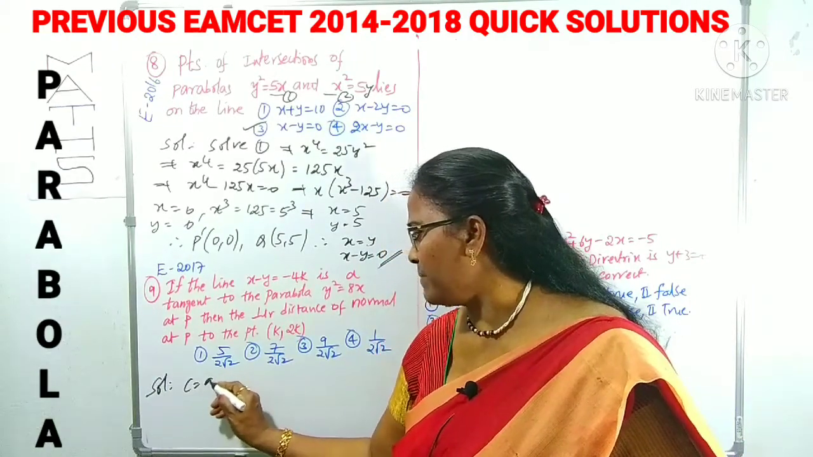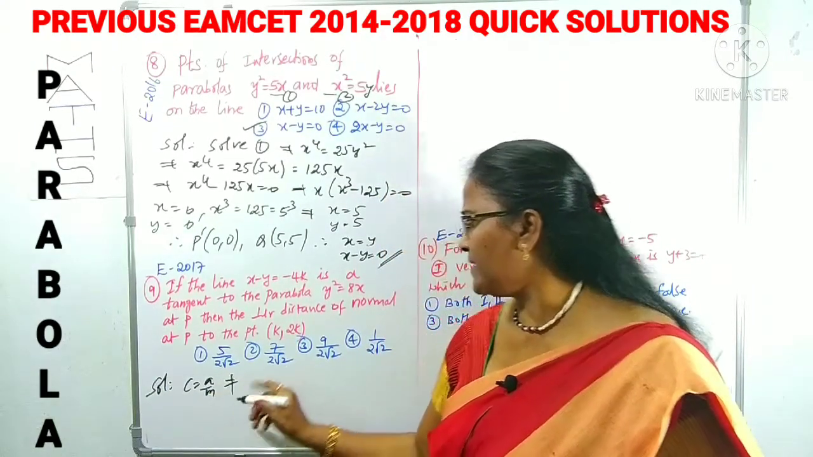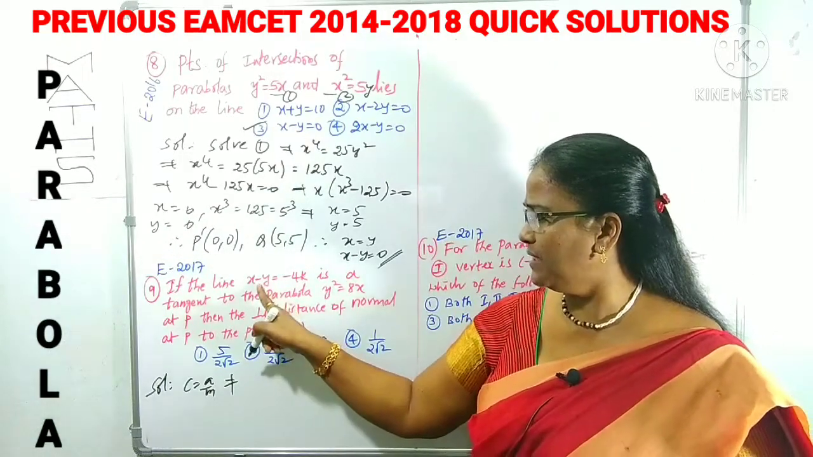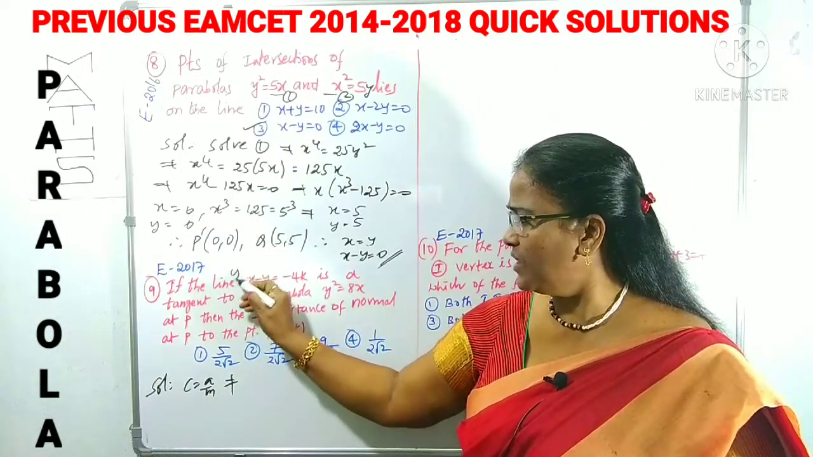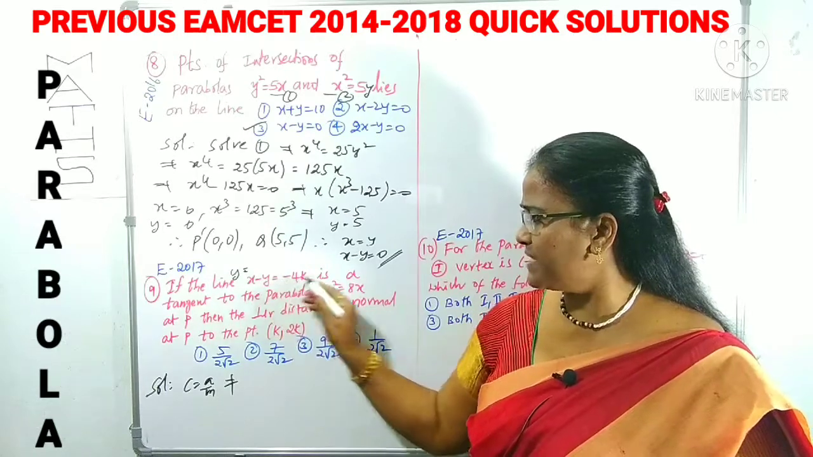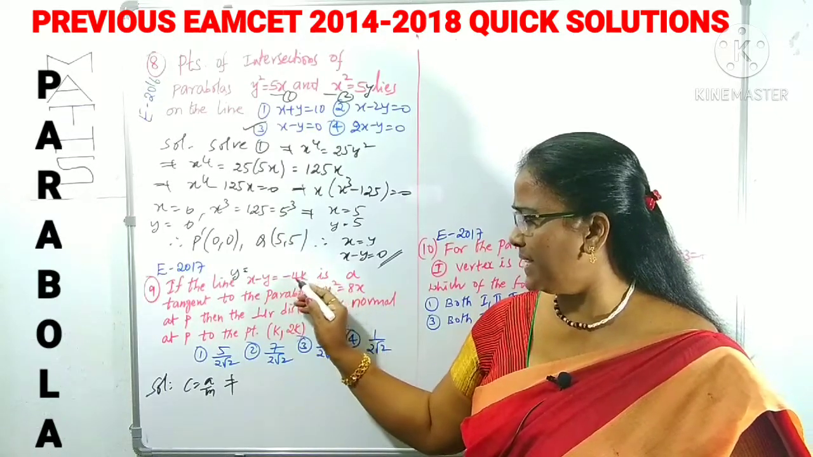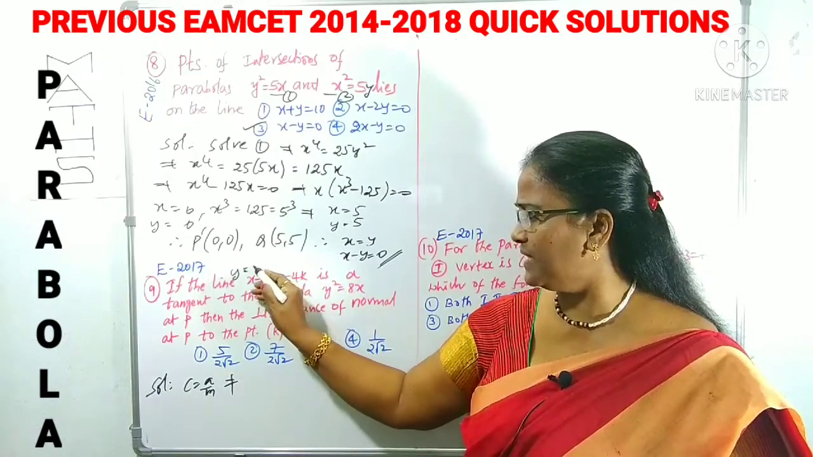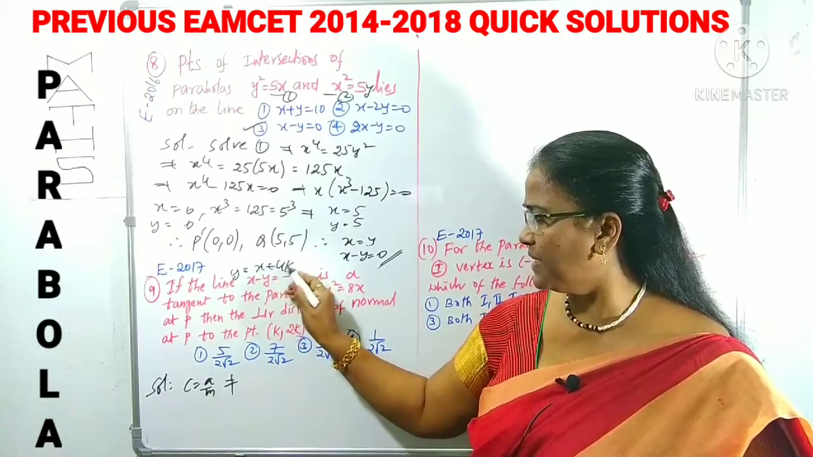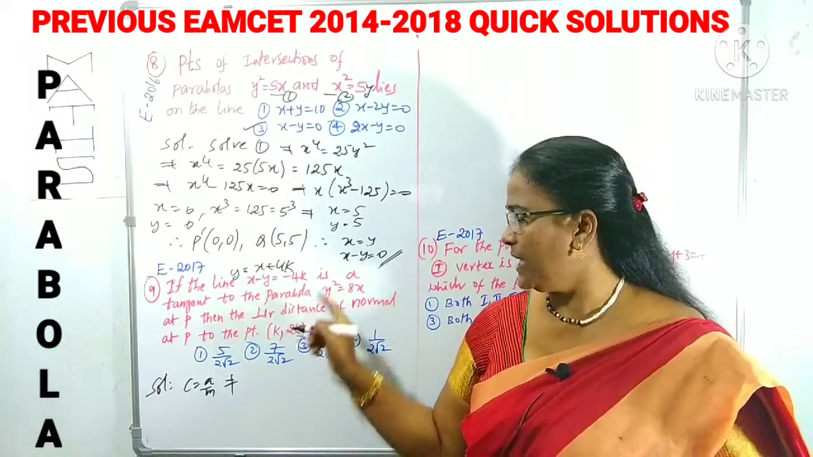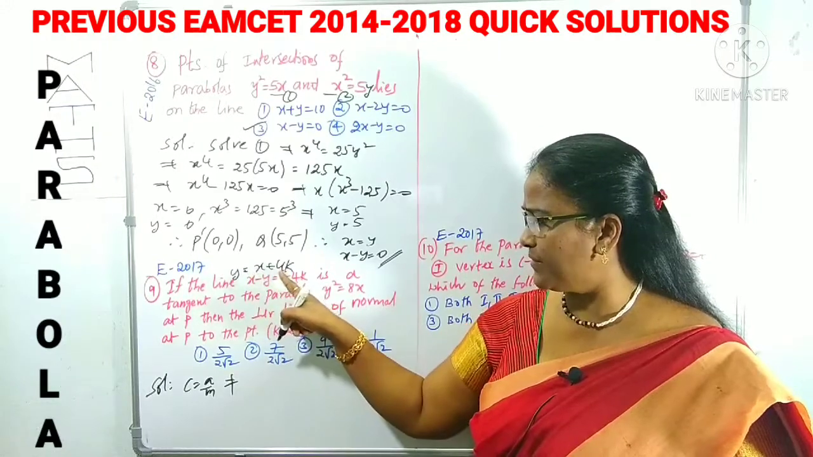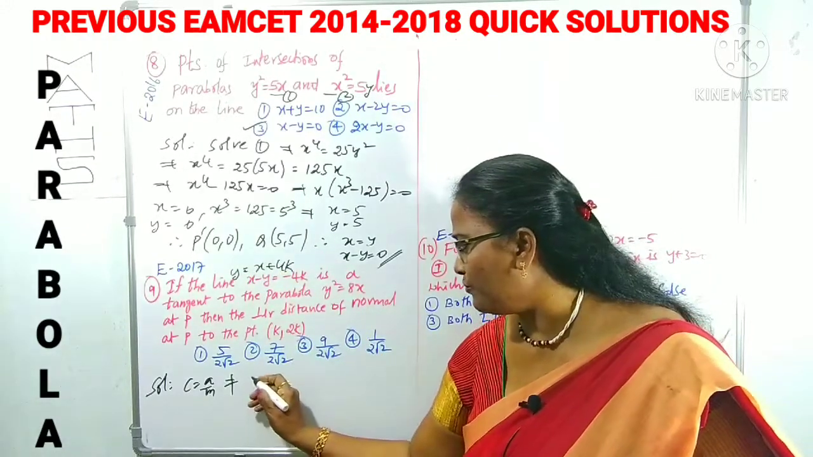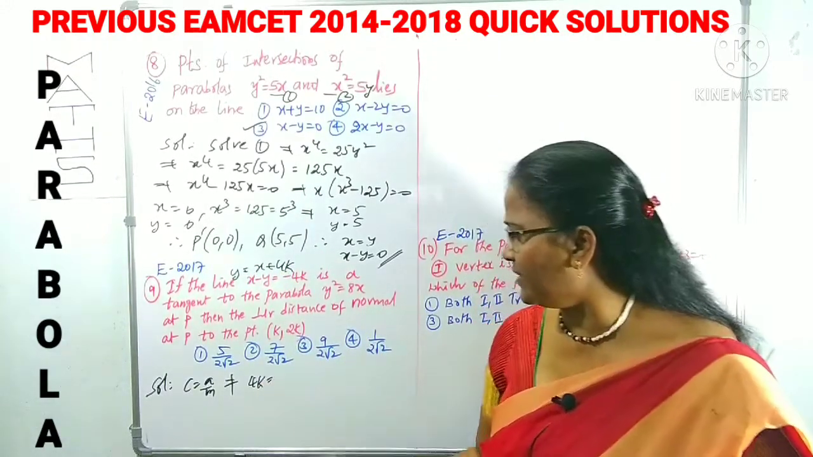C equals a by m is the condition we are using. What is c here? Y equals minus y becomes plus y here, minus 4x becomes plus 4x. That is x plus 4k, not 4x, 4k. In place of m is 1, in place of c is 4k. Therefore, 4k is equals to, what is a?